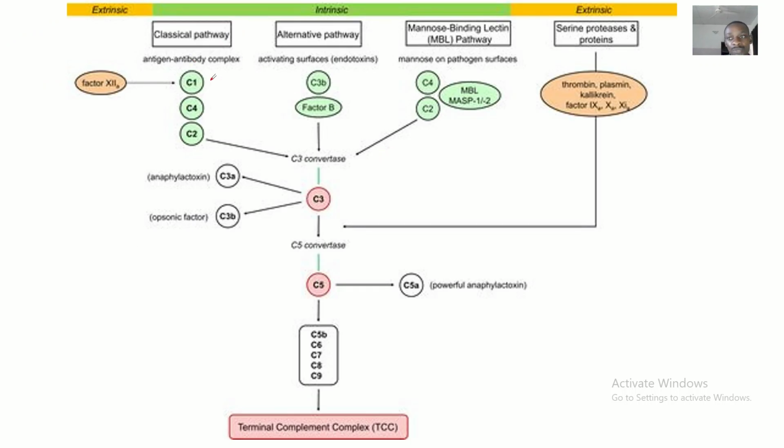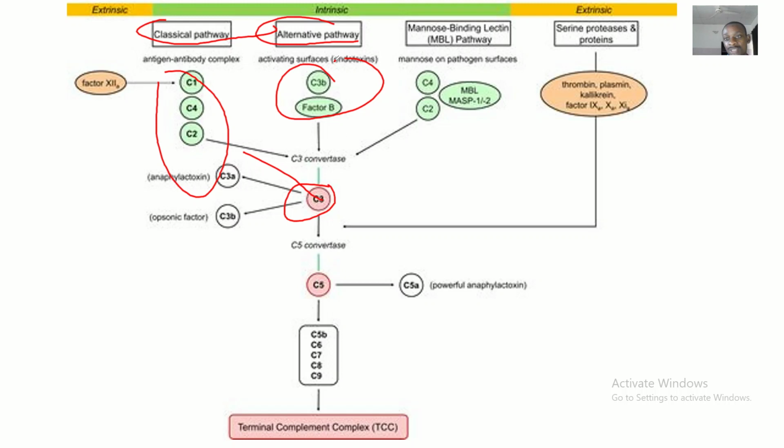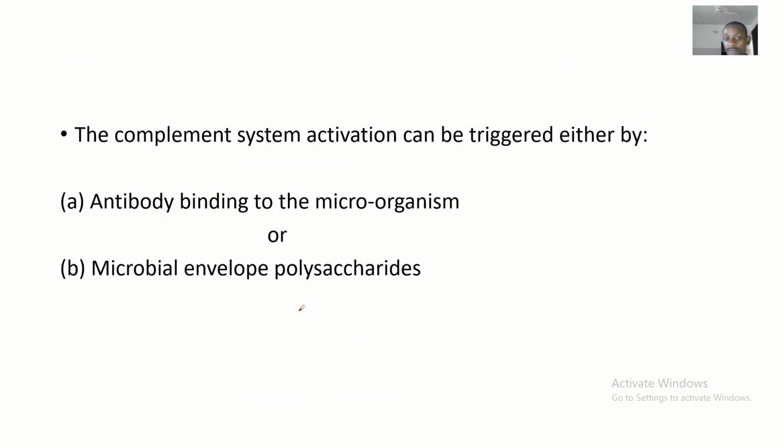So basically, this is the complement system. The classical pathway has the C1, the C4, and the C2, coming together to converge at the C3. Then we also have the alternative pathway, which has the factor B and factor D, coming to converge at the C3 too. Then it ultimately leads to the activation of C5, C6, C7, C8, and C9.